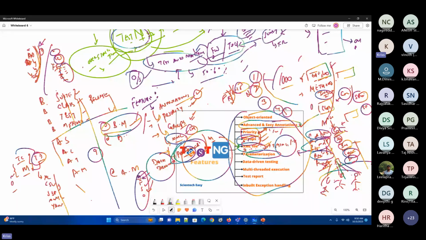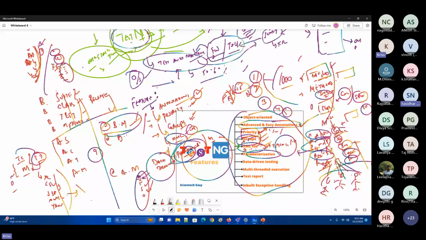Always remember one thing: if you're hard coding something, it can be useful only for that. But if you make your script generic, it can be useful for anything. So when you externalize your test data, passing it externally to the script, what is this called?